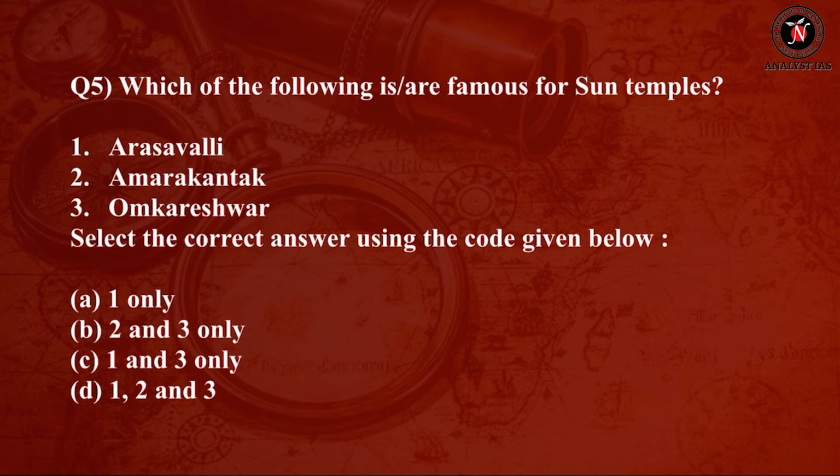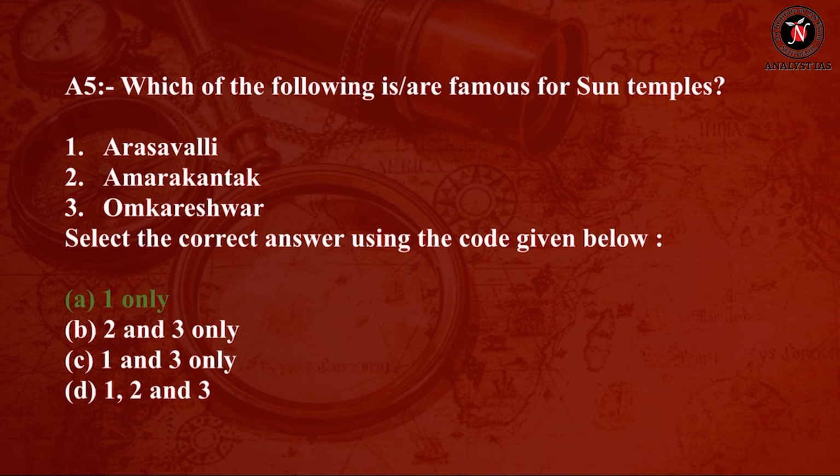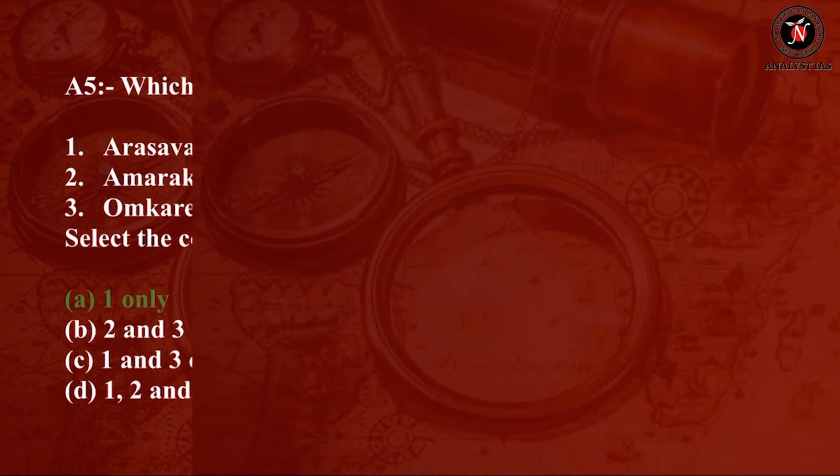Option A, 1 only. Option B, 2 and 3 only, option C, 1 and 3 only, or option D, 1, 2 and 3. So answer of this question is option A, 1 only. Now let's see the explanation.